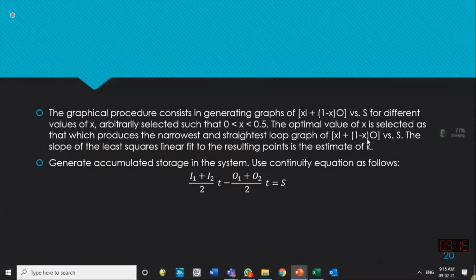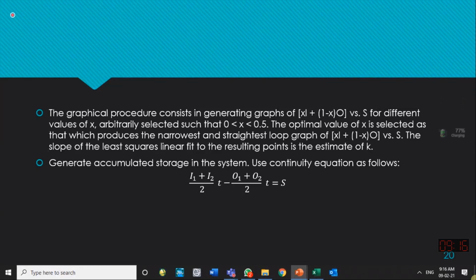between x into I plus 1 minus x into O versus S. In this graphical method, we generate a graph between x into I plus 1 minus x into O versus S, storage. Because you have the inflows and outflows with you, you can calculate by assuming a certain x value. Initially, we assume an x value, then we correct it.